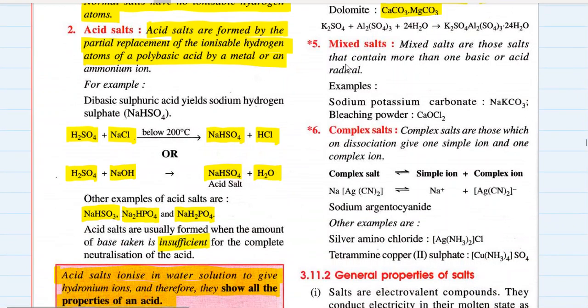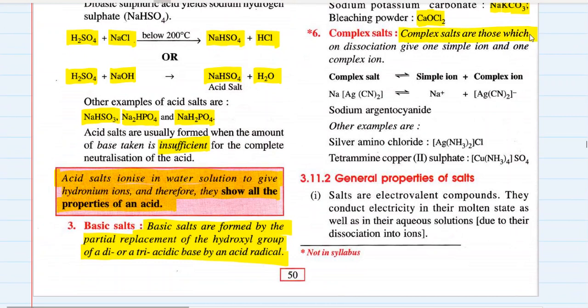Mixed salts are those that contain more than one basic or acidic radical. For example, sodium potassium carbonate. It contains sodium also, potassium also, and carbonate also. How many metallic ions does it contain? Two metallic ions. That is a basic radical. Remember, metallic ion is always a basic radical. Bleaching powder, CaOCl2. There is oxygen also, chloride also. So it's a mixed salt.